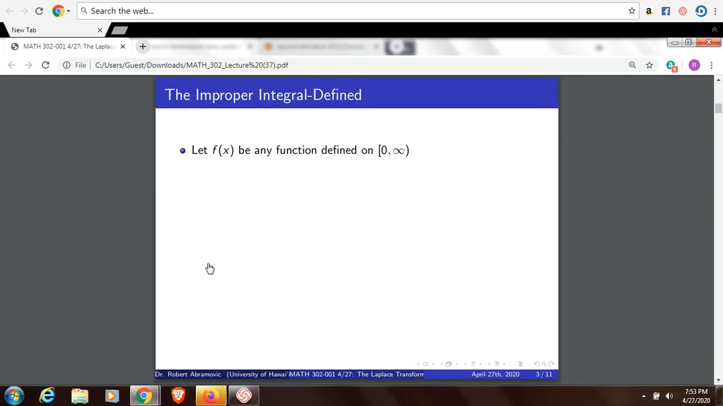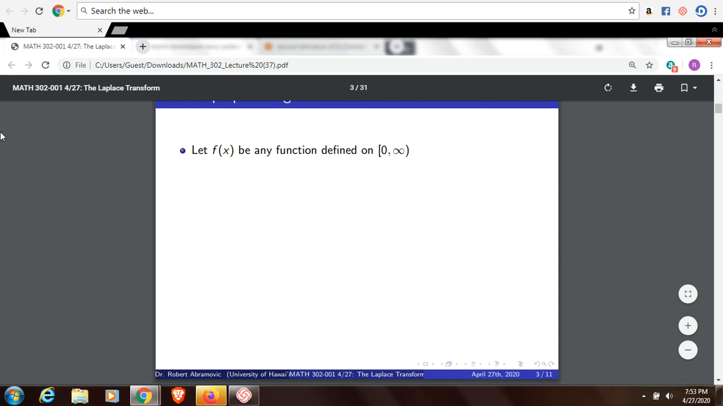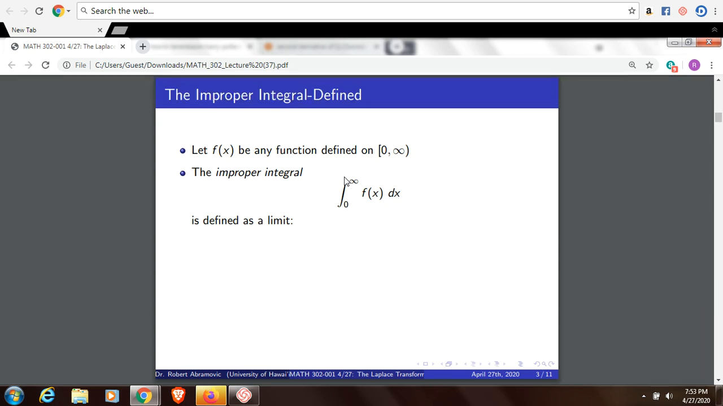Here's how we define the improper integral. We have a function that's defined on all non-negative real numbers, that is the interval from 0 to positive infinity. So notice if we drew that, that would look like a ray. The improper integral from 0 to infinity is defined as the following limit.